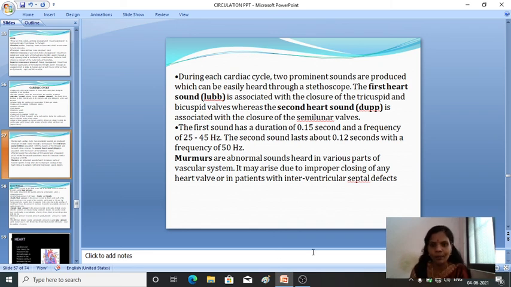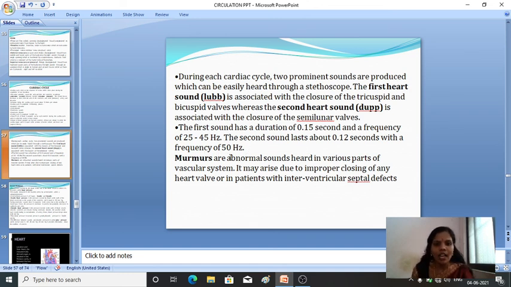Whereas the second sound which is heard is known as dub, and this dub is associated with the closure of the semilunar valves. If the semilunar valves close, they produce the second sound, which is known as dub, and the first sound produced by the closing of the tricuspid and bicuspid valves is the lub. Okay, the first sound has a duration of about 0.15 seconds and a frequency of 25 to 45 hertz. The second sound lasts about 0.12 seconds with a frequency of 50 hertz.